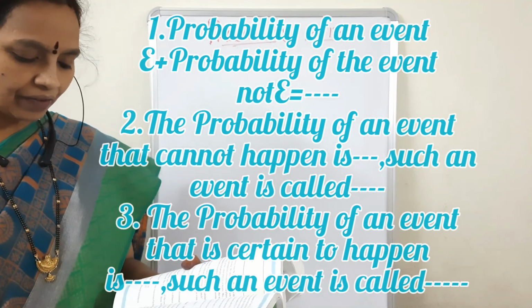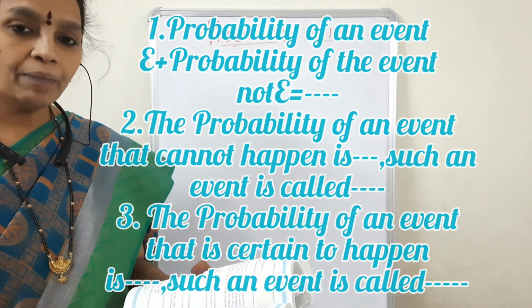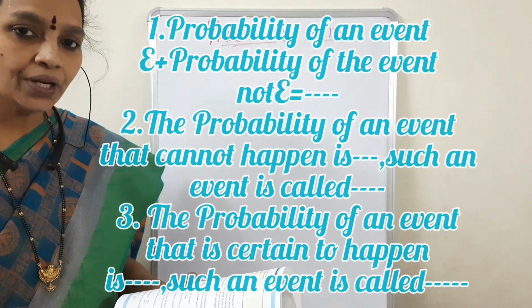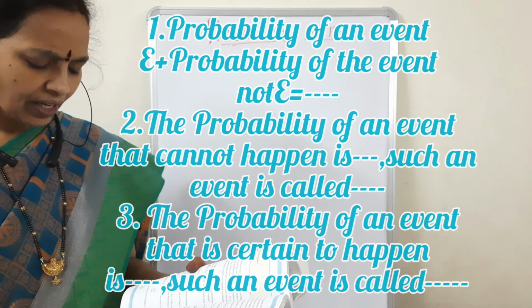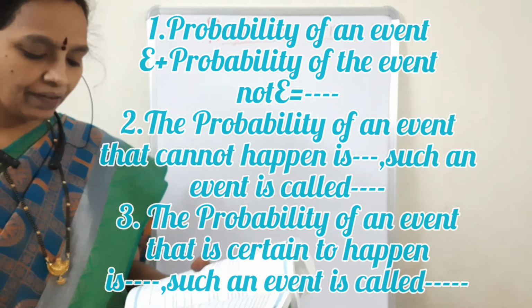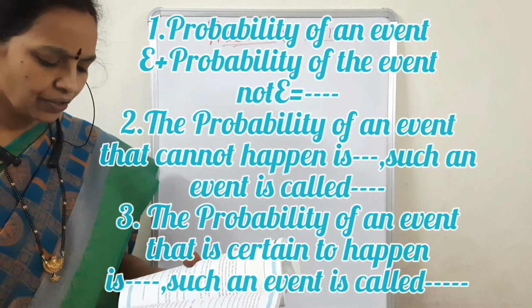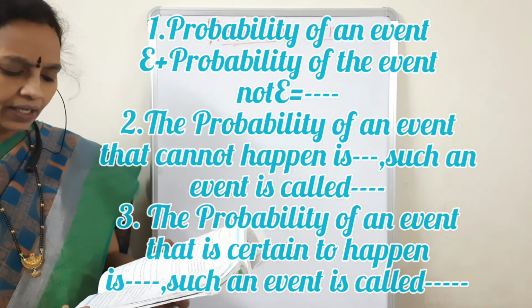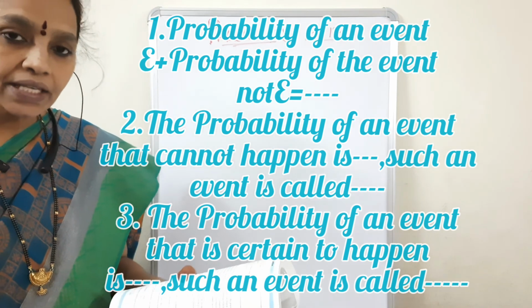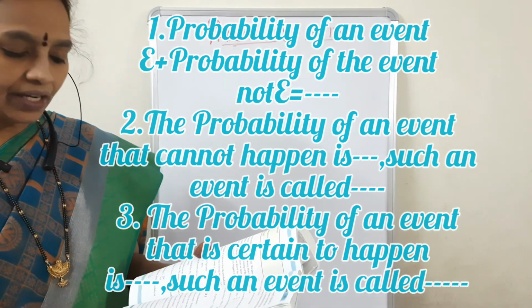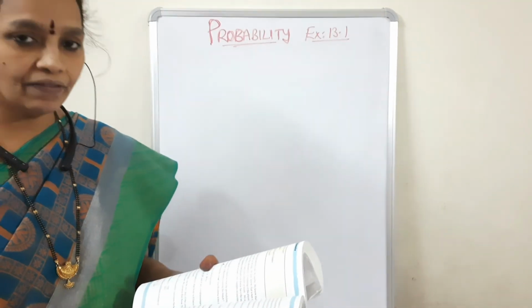The probability of an event that is certain to happen is 1, and such an event is called a sure event or certain event.